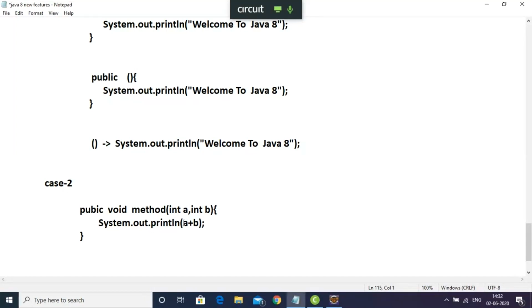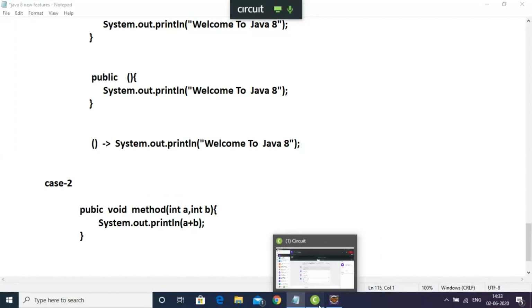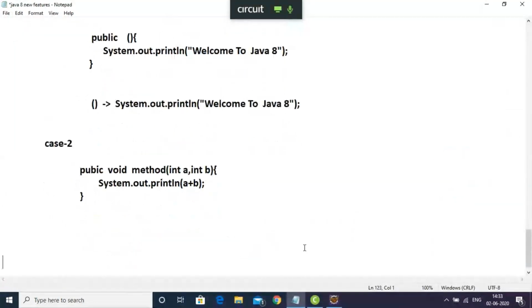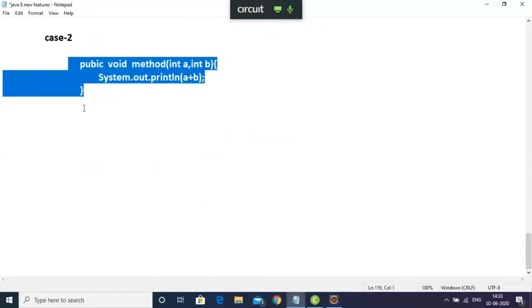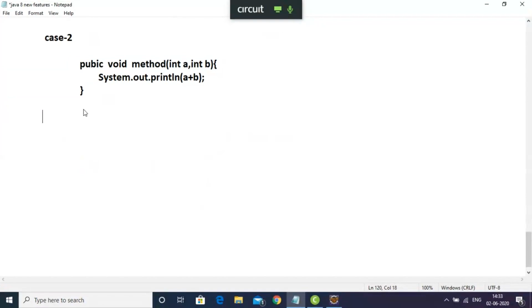Now I'm going to convert this Java method into a Lambda expression. Let me write it once again, Control C and Control V. Lambda expression is nothing but an anonymous function, so no method name, no return type, no access specifier.